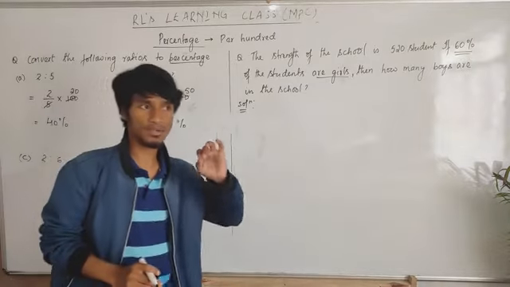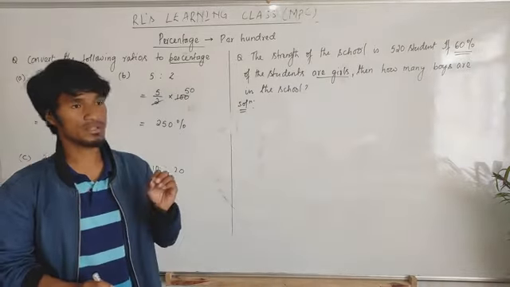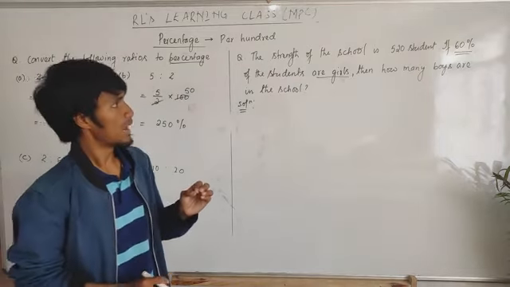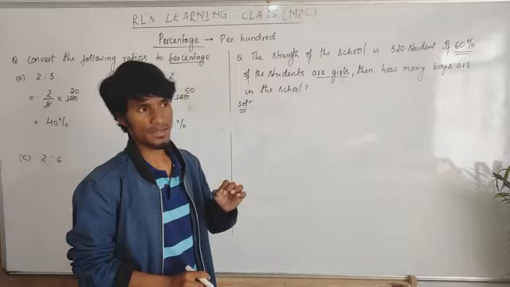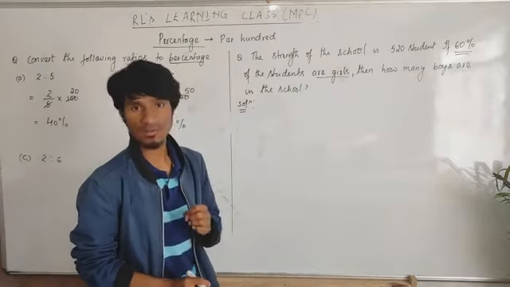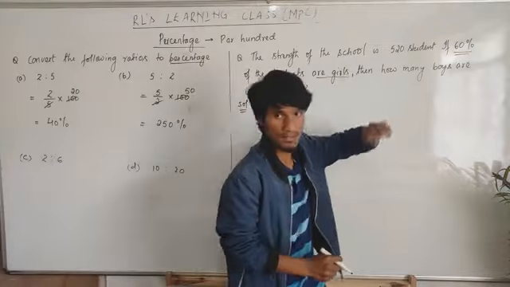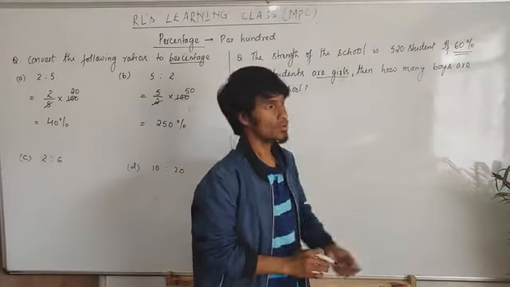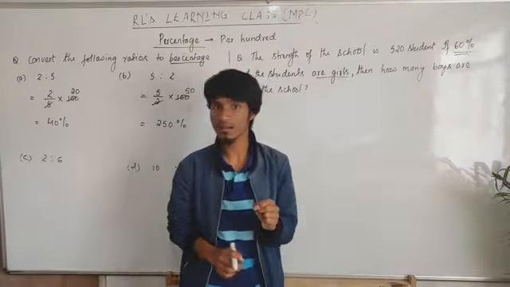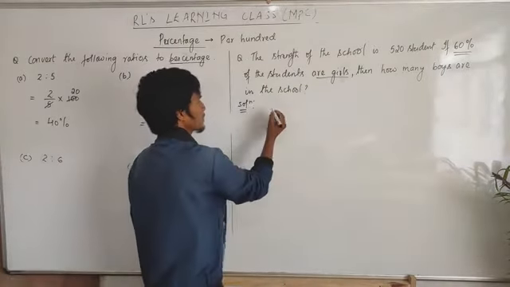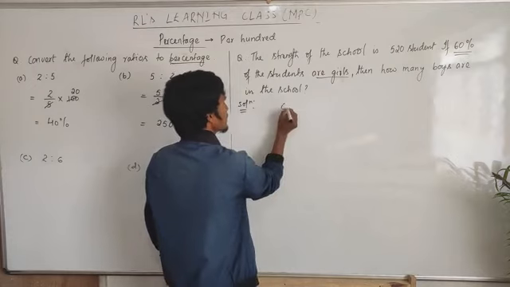The number of girls is not given, and the number of boys is not given. But they give a percentage present. How many girls are present in that school? There are 60% of students. But the total number of students is 520, meaning both boys and girls are 520. Okay, this question is very, very simple. Let me do it like this.